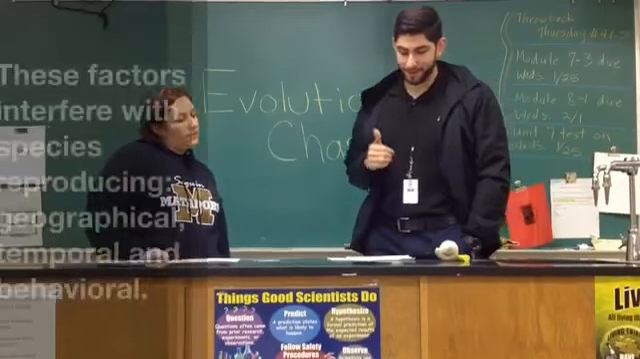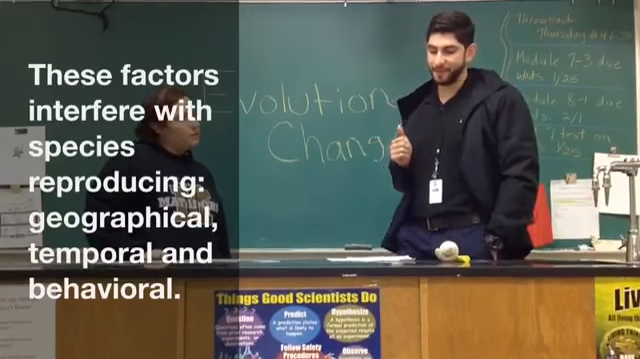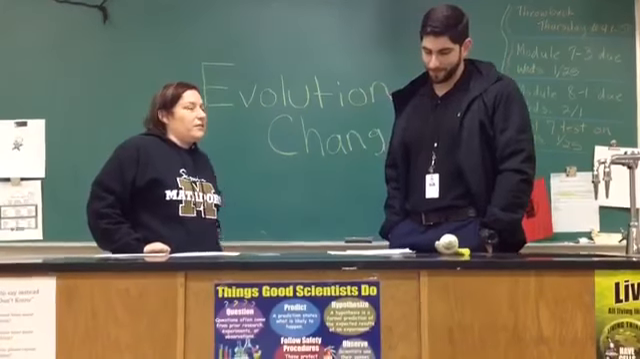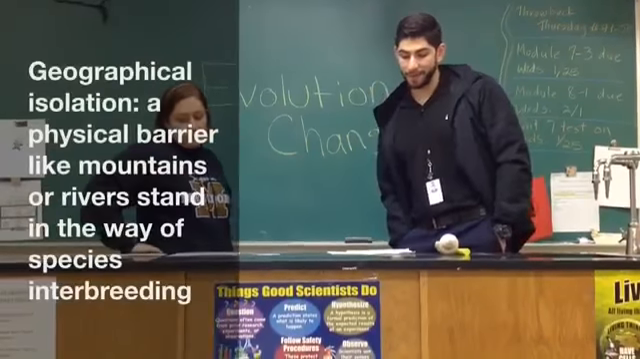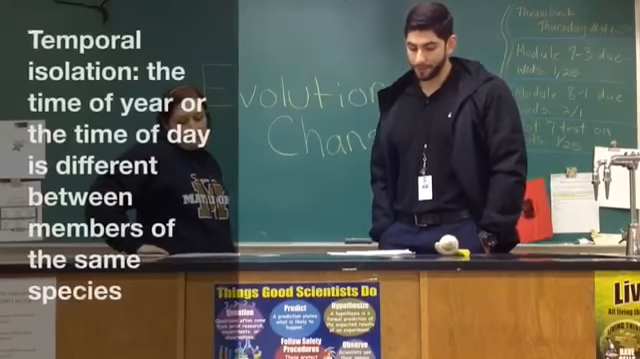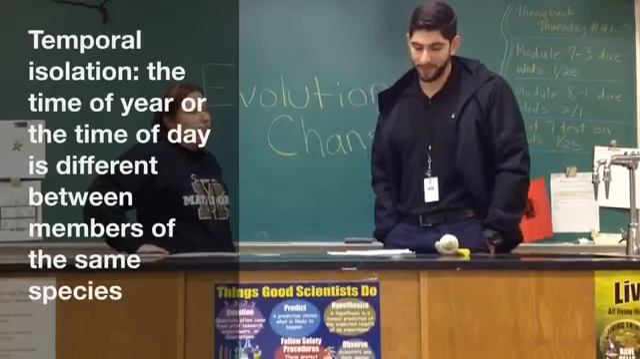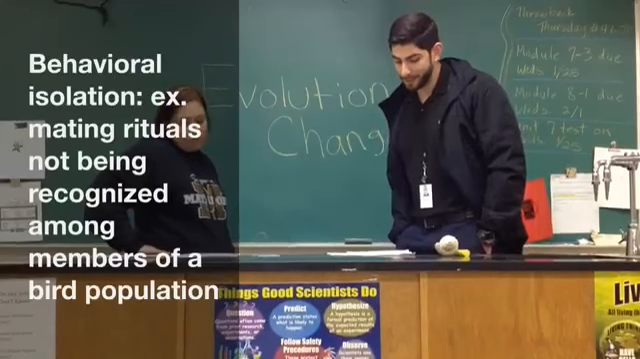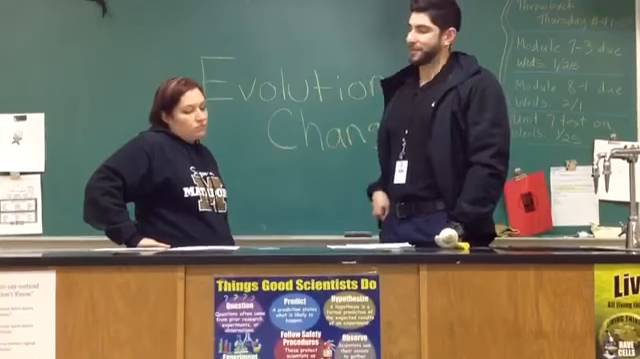The factors are geographical, temporal, or behavior. Any of these factors can prevent species from interbreeding with each other. Can you tell me what each of those is? Sure, I'll be happy to. Geographical isolation is when a physical barrier like mountains or rivers gets in the way of species interbreeding. Temporal refers to when the time of year or time of day for interbreeding is different between members of the same species. Behavior isolation describes when mating rituals are not being recognized among members of, say, a bird population.